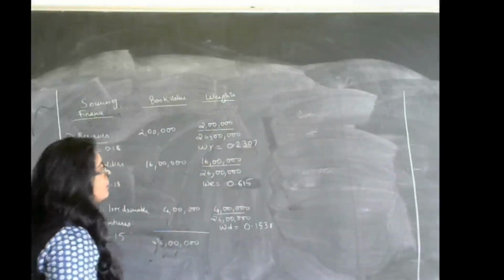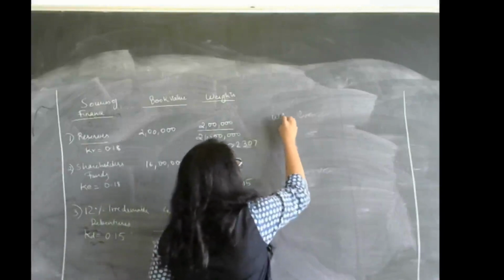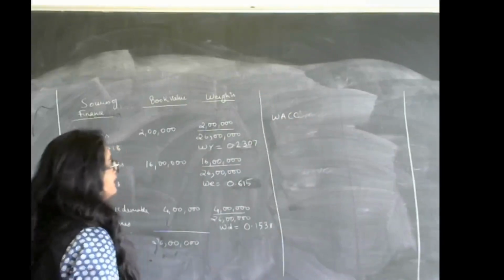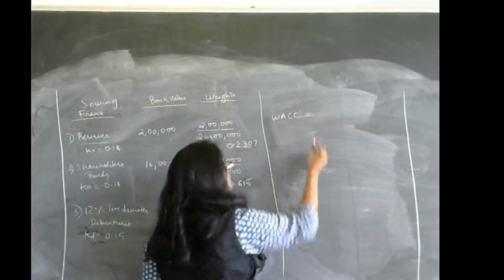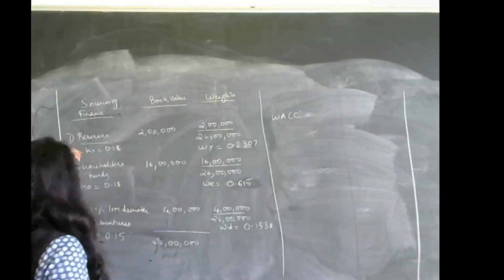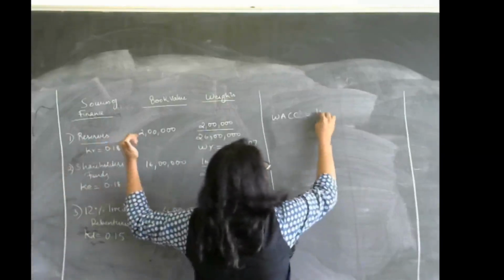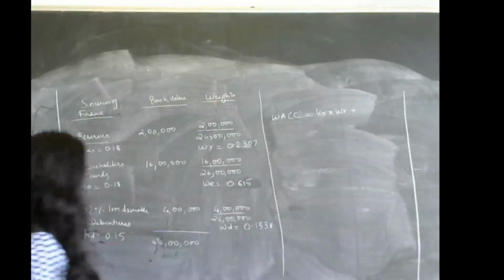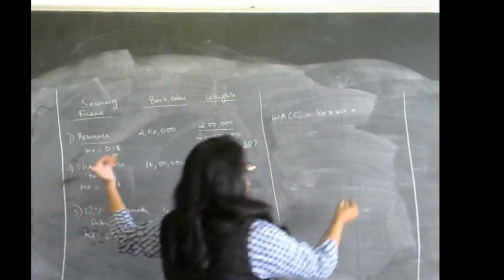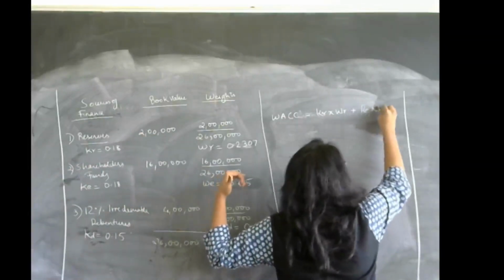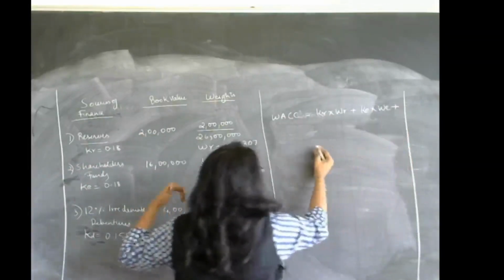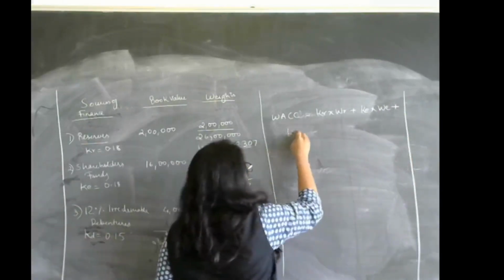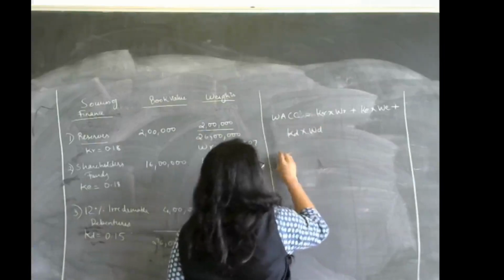Okay. So weighted average cost of capital, what will it be? It will be equal to reserves, that is KR into WR, plus shares, that is KE into WE, plus debentures, which is nothing but KD into WD.